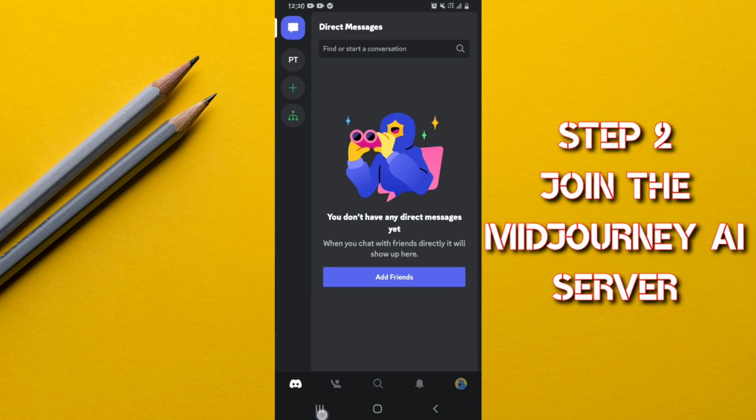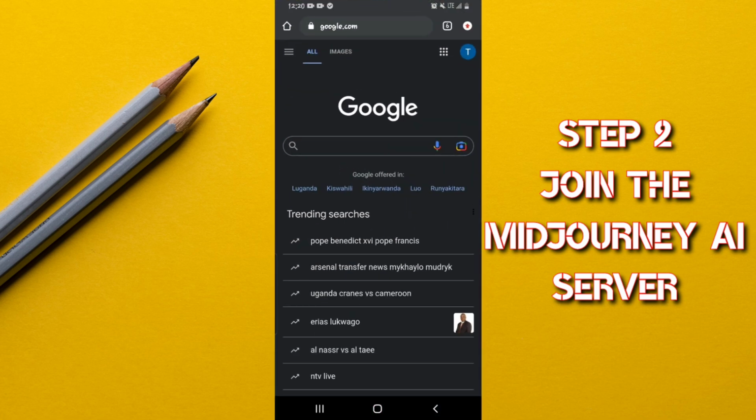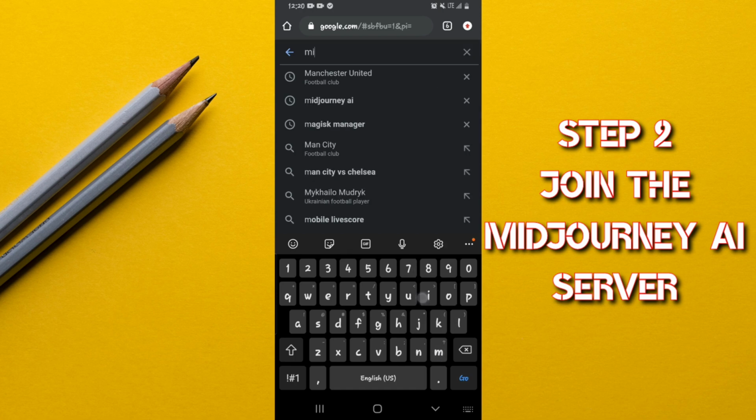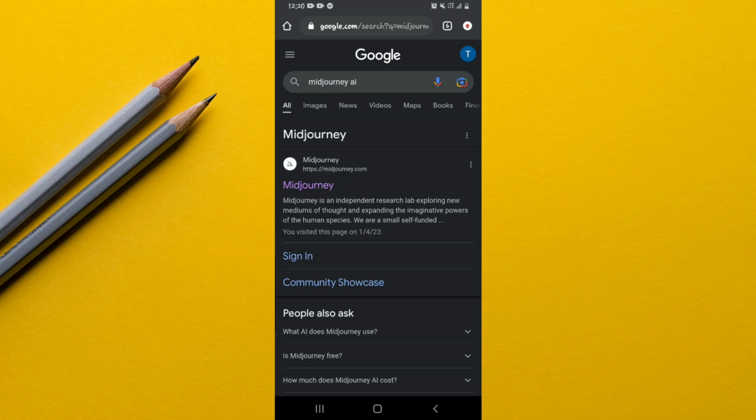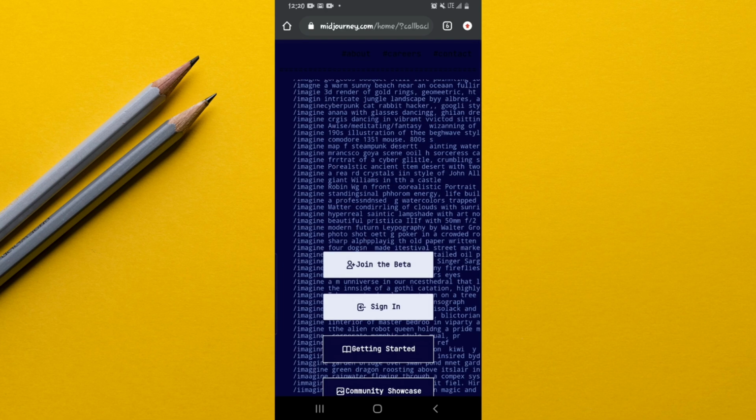The next step is joining the Midjourney AI Discord server. In case you're not a member of this, simply open your browser, like Chrome right here, and search for Midjourney AI. As you can tell, it's right here. The first result that appears is the Midjourney AI website, so simply go ahead and open it.